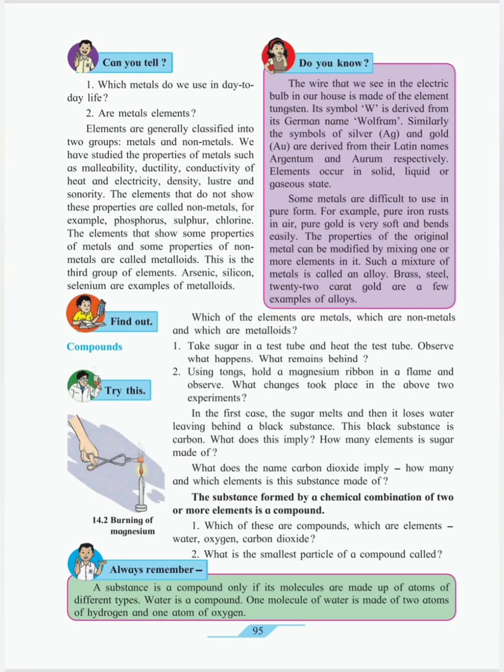Some examples of non-metals are phosphorus, sulfur and chlorine. Now there are some more kinds of elements which follow some properties of metals and some properties of non-metals too. That kind of group is called metalloids. Some examples of metalloids are arsenic, silicon, selenium, etc. Thank you.